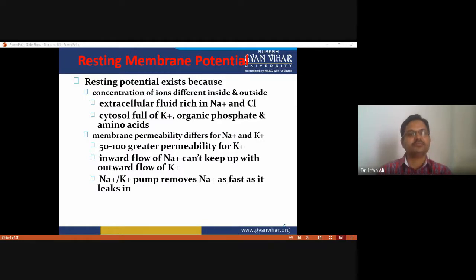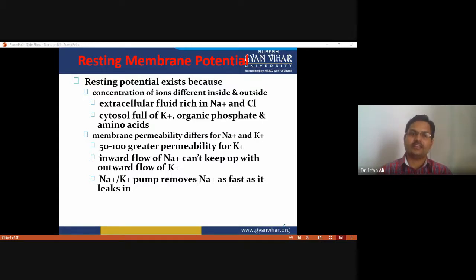Because the extracellular fluid has sodium ions, there is an inward flow of sodium ions due to the presence of sodium leakage ion channels, and an outward flow of potassium ions due to the presence of potassium leakage ion channels.